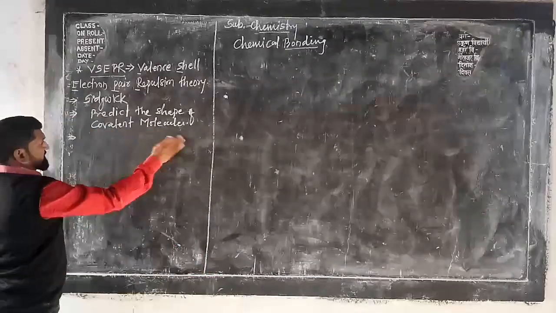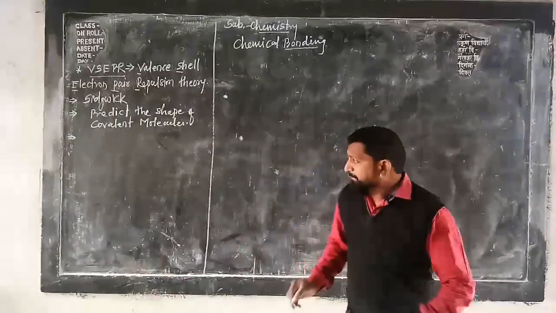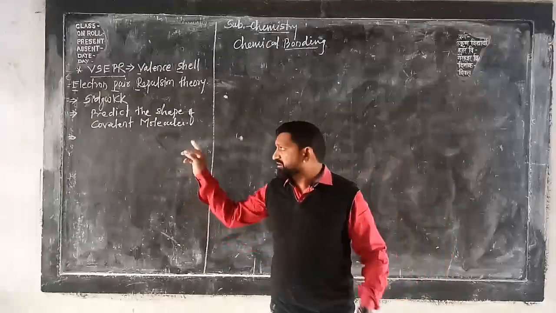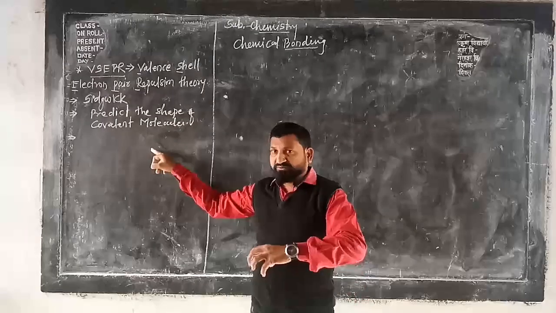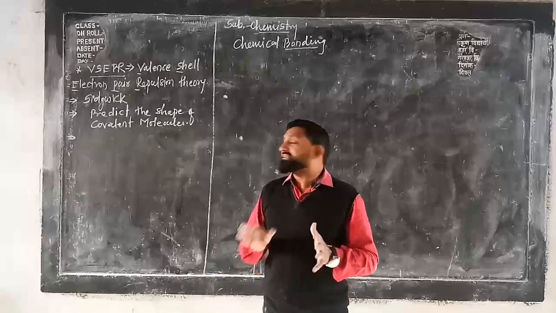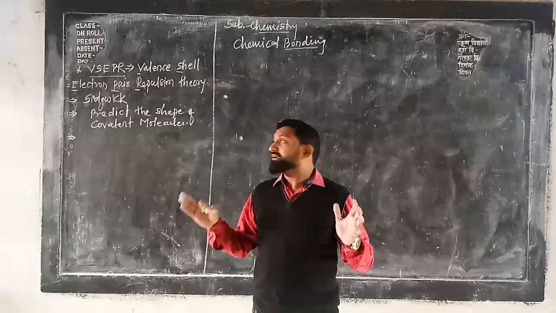Now see here, as electron pairs are arranged to exhibit minimum energy, whatever shape we get because of them is nothing but the shape or geometry of that covalent molecule.